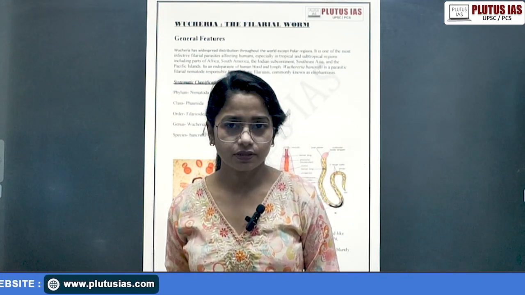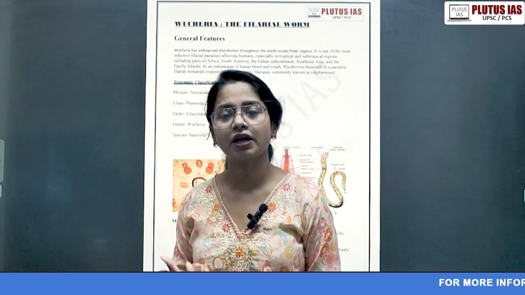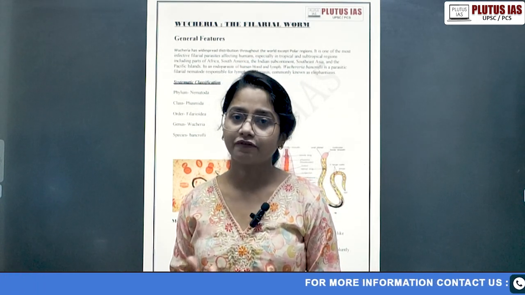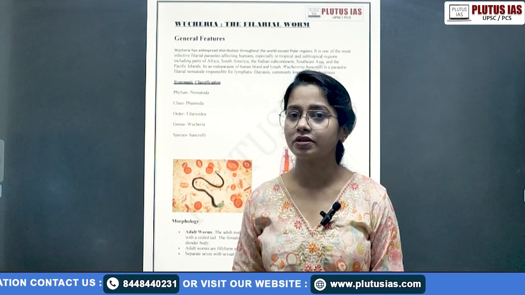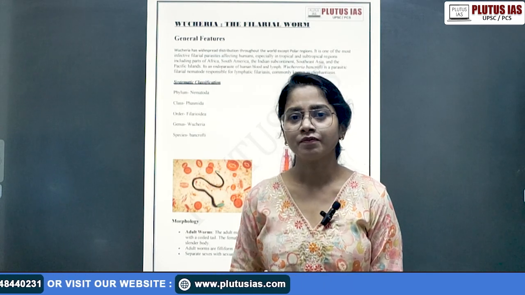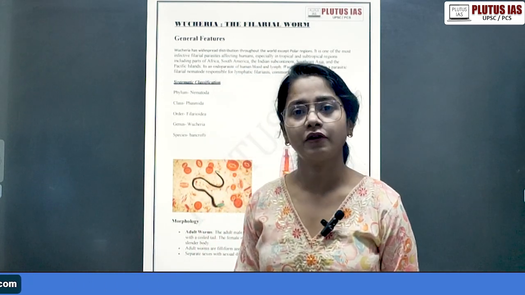I was just looking at the paper, and Wuchereria and its different stages come in your Nemathelminthes, after your Platyhelminthes phylum, right? In Nemathelminthes, there are two animals you have to cover. One is Ascaris and the second one is Wuchereria. Ascaris we have already covered, and today we'll cover the topic of Wuchereria.